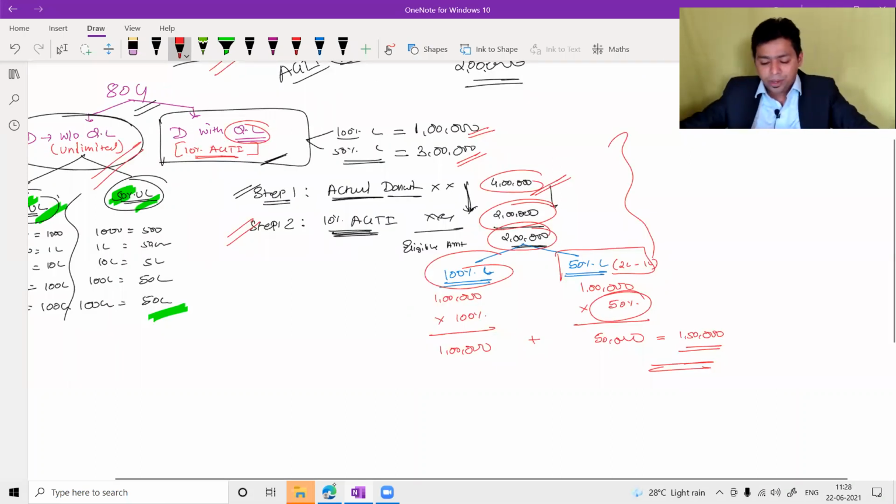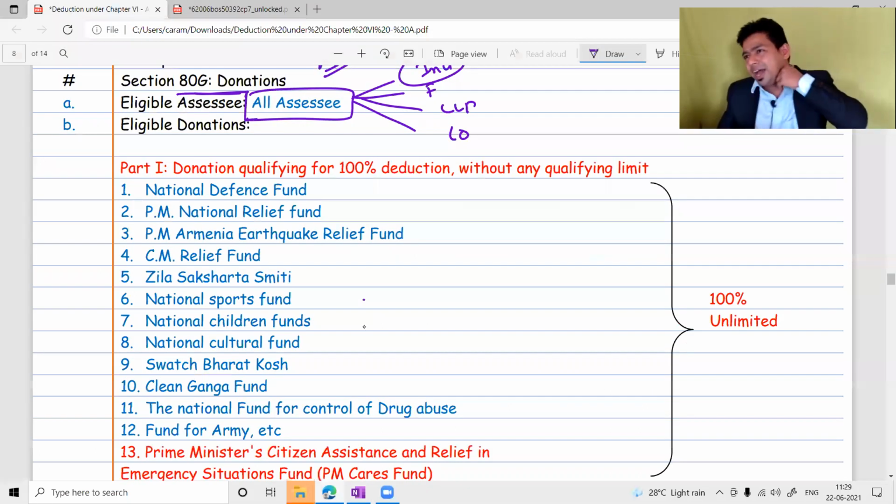Now what we have to remember: what are the funds in the unlimited category? I believe you don't have to remember all the funds, but whatever funds I mark, at least that many funds you should remember.